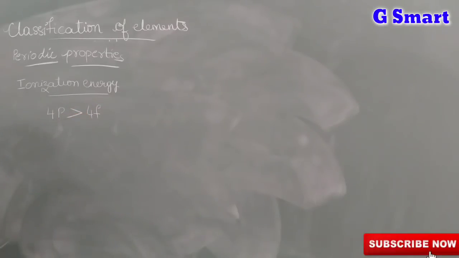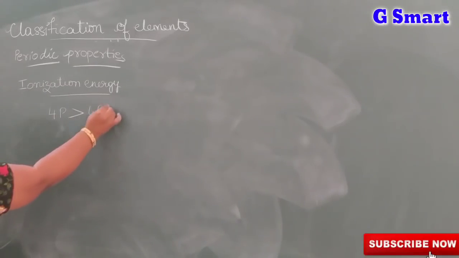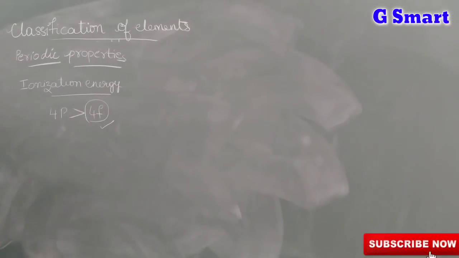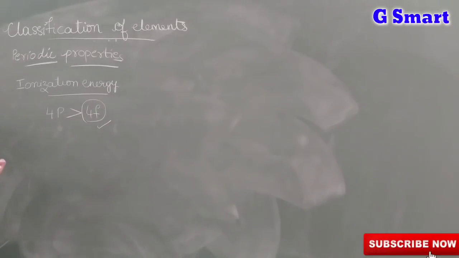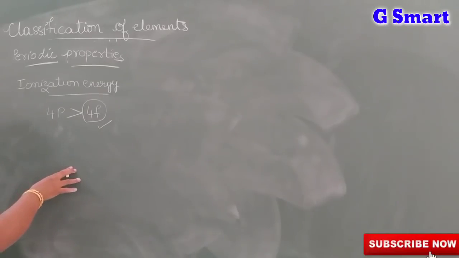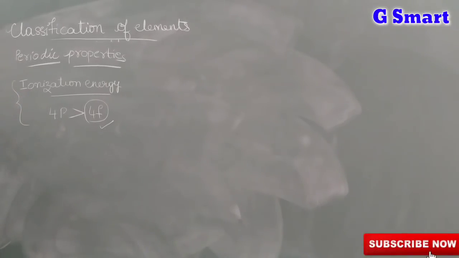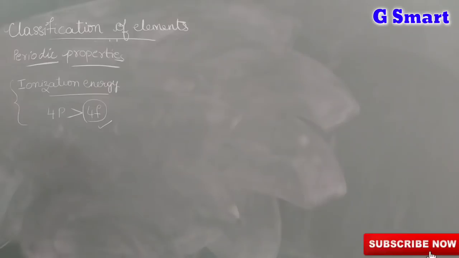Which has more penetration power? 4p has more penetration power. So it is easy to remove an electron from the f shell. So the more the penetration power, the less the ionization energy. These are some factors on which ionization energy depends.